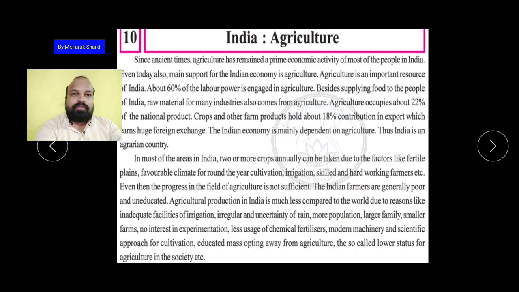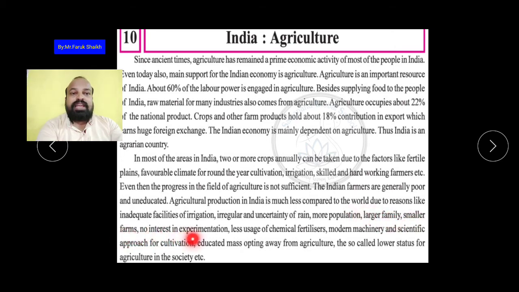More population, आबादी बहुत ज़्यादा है. Large family, smaller farms. Now there is only one farm, and in this farm there are 4 or 5 brothers and they all want to do agricultural activity in that farm. What will happen? At first sight we say they are all engaged in agriculture, but they are not doing more production. When the crops are grown, ripe and harvested, how can they divide? They will get nothing. So there is the larger family and the small farms.